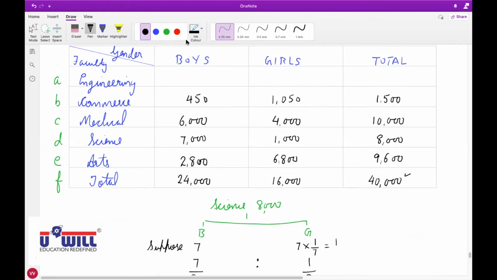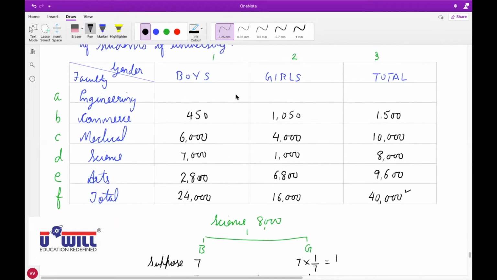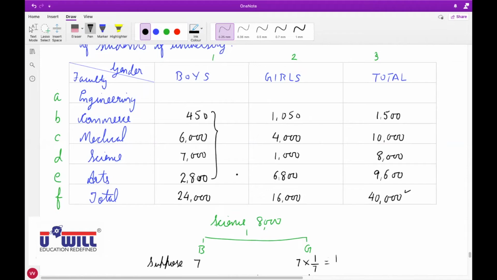Yes, sir. Tell me. Sir, we have to subtract: 24,000 minus 2,800 minus 7,000 minus 6,000 minus 450. Correct. All of you do 24,000 minus 2,800 minus 7,000 minus 6,000 minus 450. Yes, Neville, what do you get? 7,750. Raise your hand if you did not understand how 7,750 is obtained.